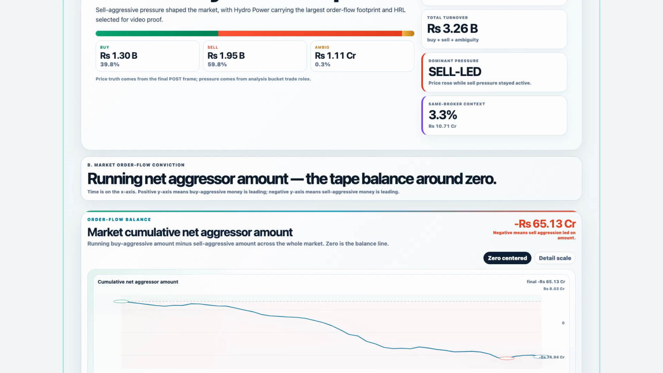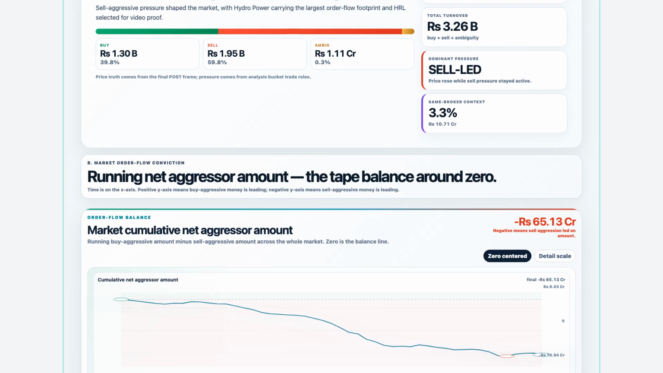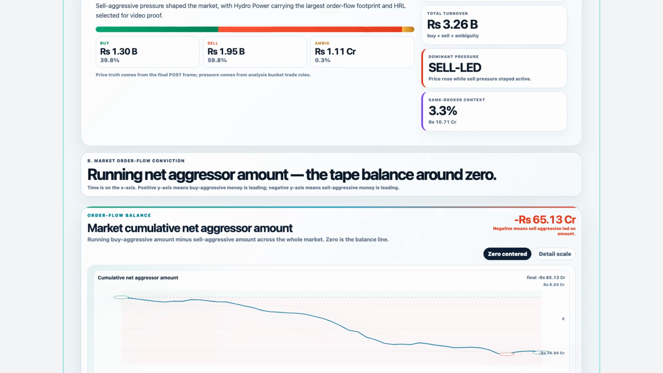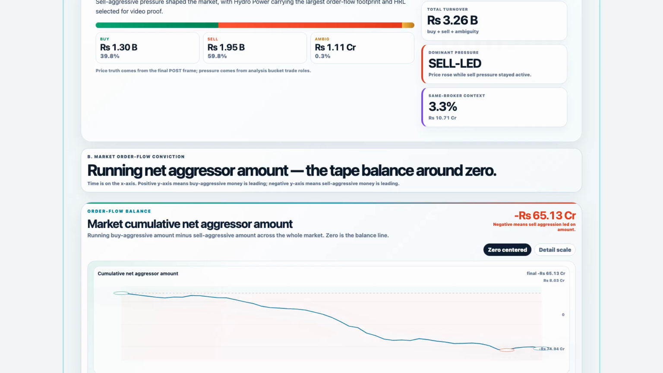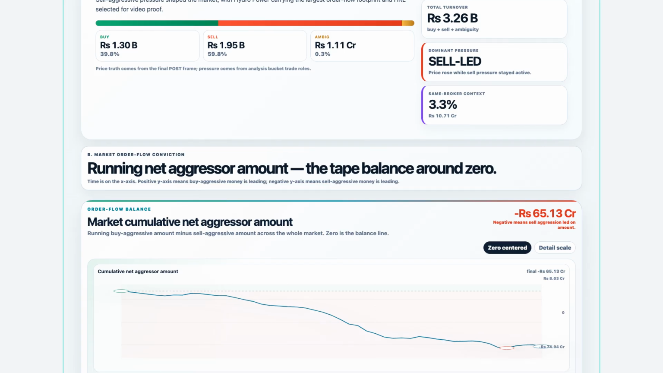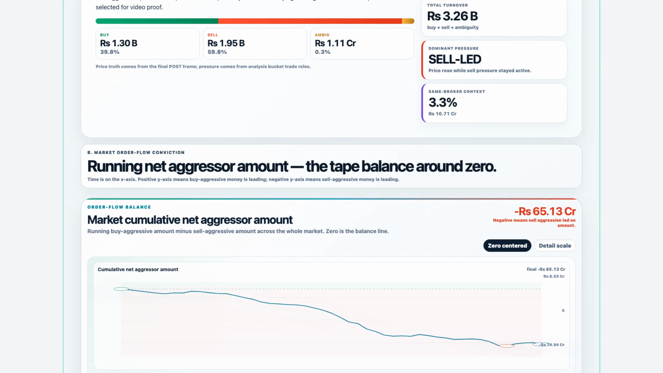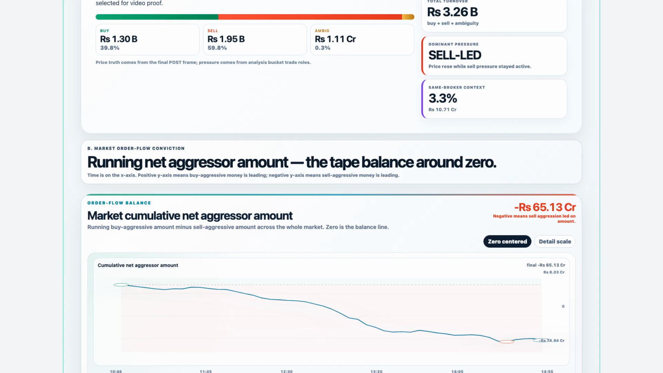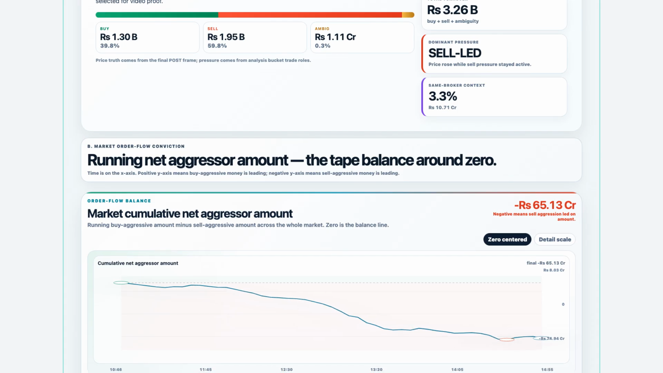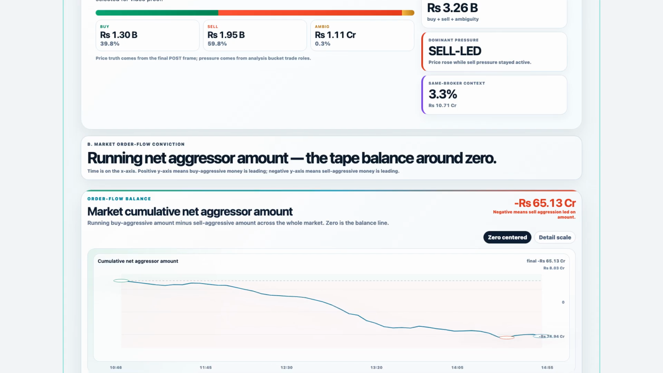First, the hero tells us the one-line story. Then the charts test that story. Then the sectors show where the pressure concentrated. Then the boards show which stocks created different behaviors. Finally, the method section tells us what can be trusted and what should only be treated as context. That structure is what makes this app different from an ordinary price board.